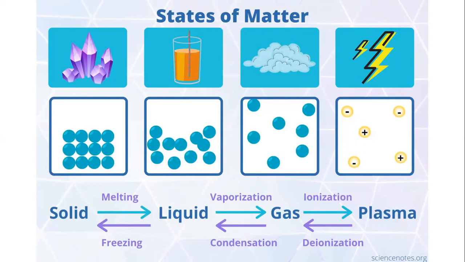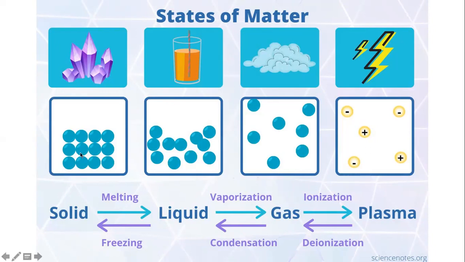Finally, on the right hand side, you have the state of plasma where atoms are not there as atoms. They have lost some electrons, or some of them would have gained some electrons, and they will be there in the form of ions, and they are called plasma. That state is called plasma.